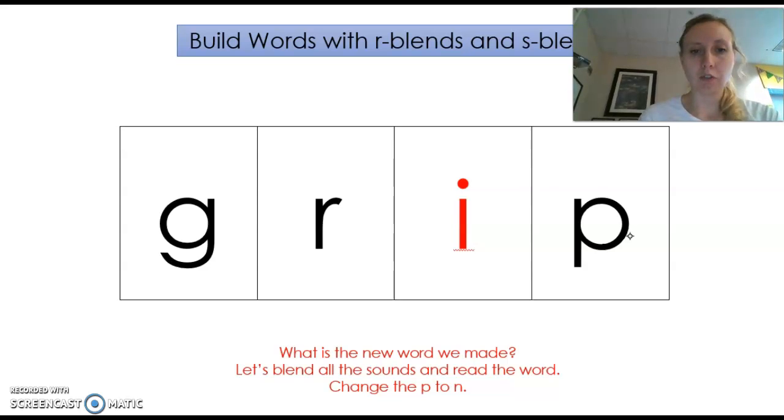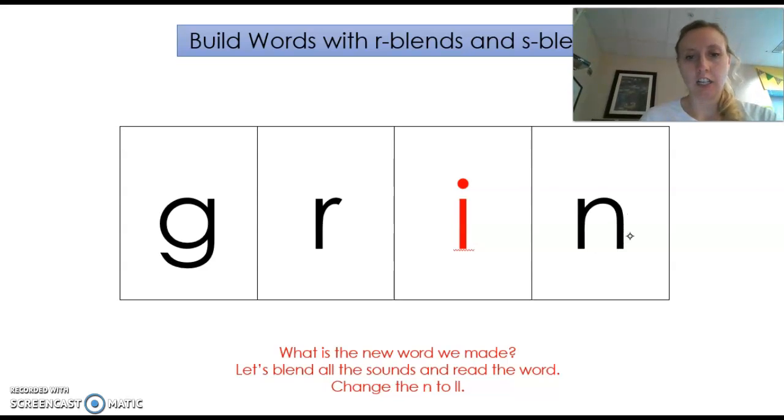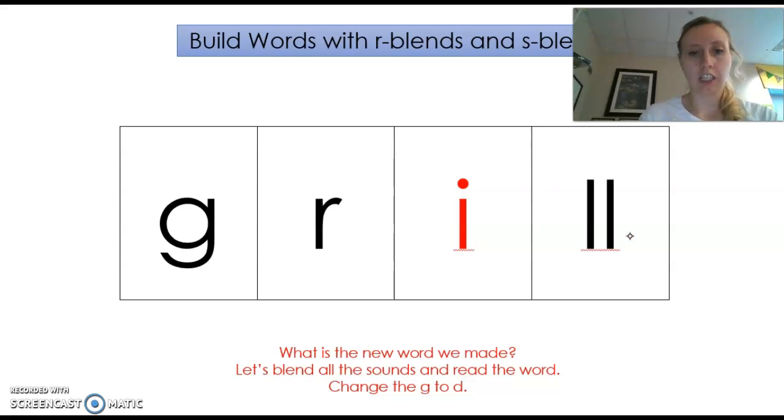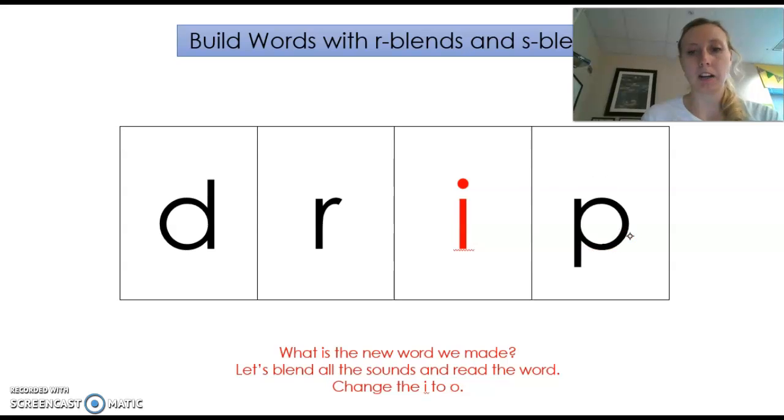Change the p to n. Grin. Change the n to l. Grill. Change the g to d. Drill. Change the l to p. Drip. Change the i to o. Drop. Change the d to c.